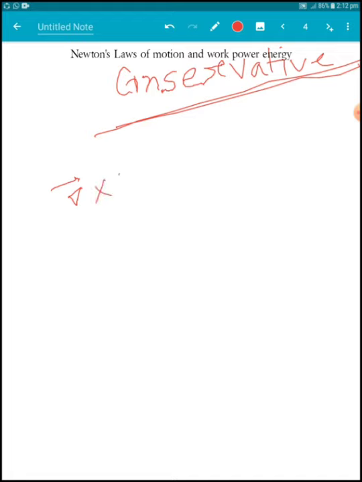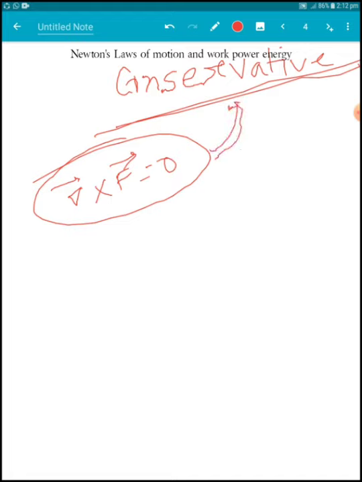If the curl of the force is 0, as we all know from vector algebra, then the force is said to be conservative in nature.